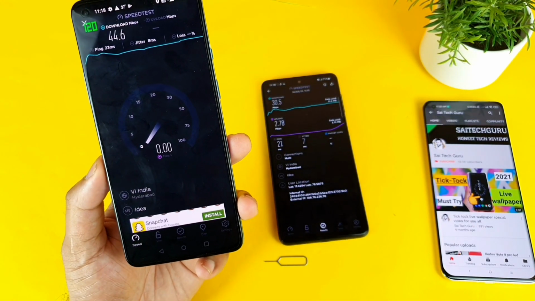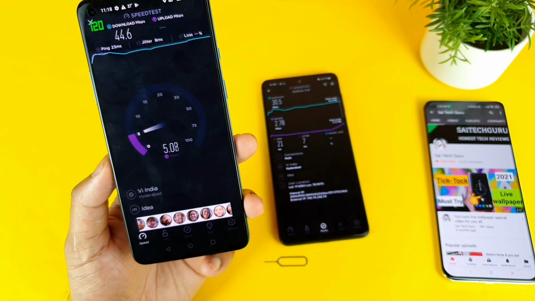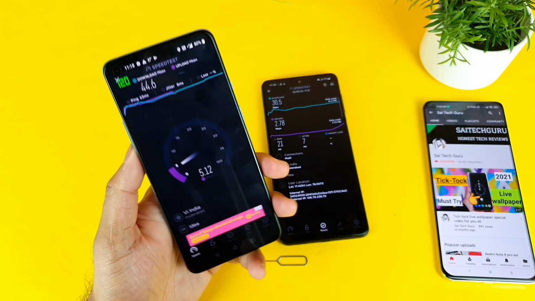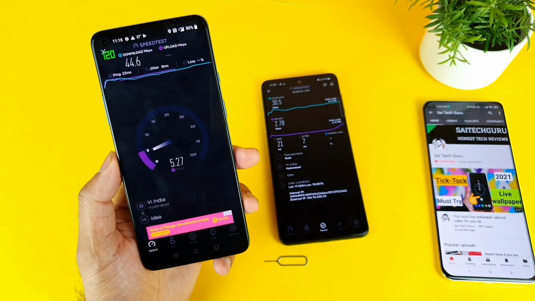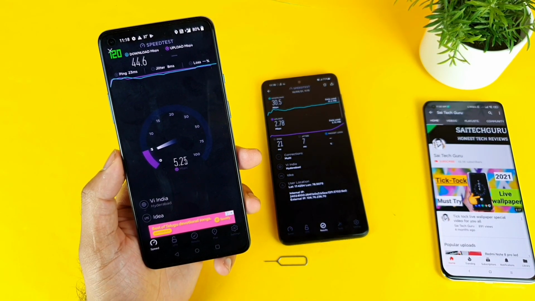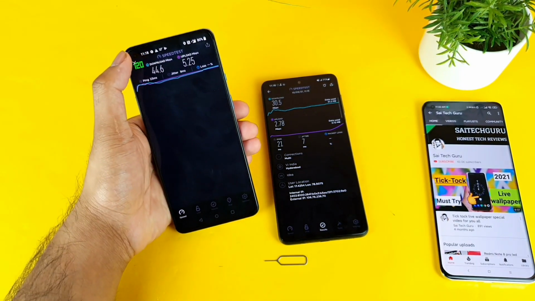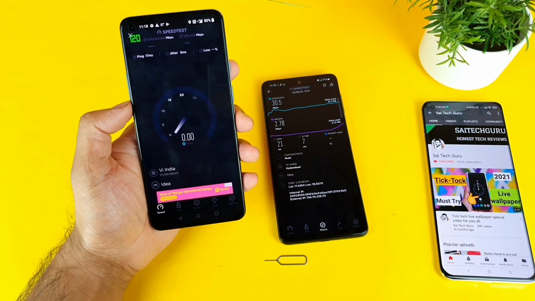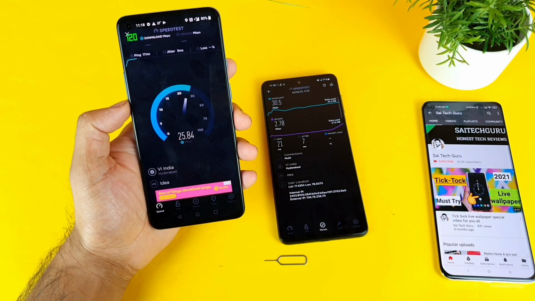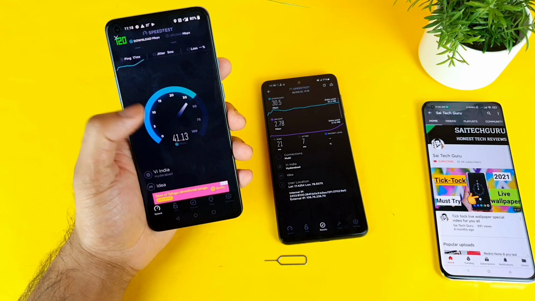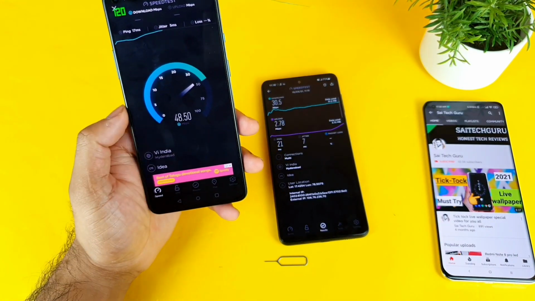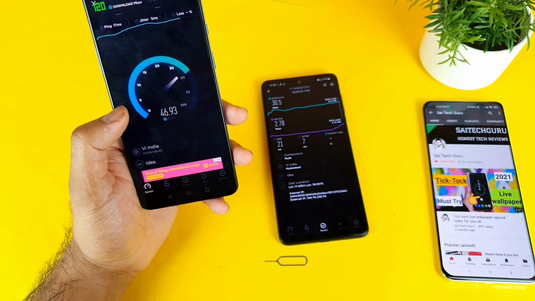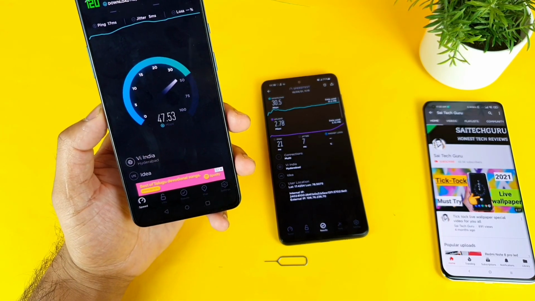As you can see friends, 43, 44 Mbps here. 5 Mbps of upload speeds you are getting, not much speed. So let me do the test again a second time, so we'll be able to compare the results properly. In the second test the phone went up to 25, 30, it's reaching above 40. Now it went up to maybe 45, 47 Mbps. As you can see friends, 47 Mbps of speed.